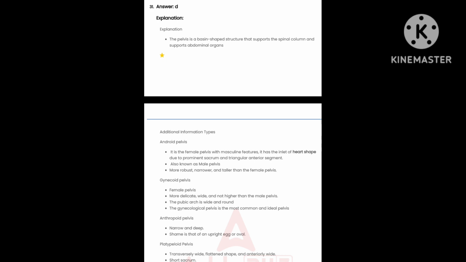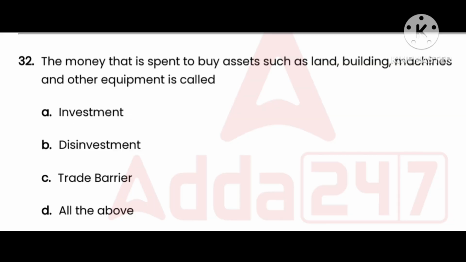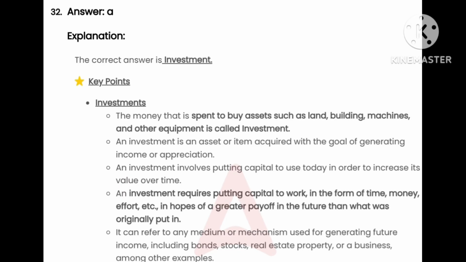Our next question, number 32. The money that is spent to buy assets such as land, building, machine and other equipment is called: option A investment, option B disinvestment, option C trade barrier, option D all the above. And the right answer is option A, investment.